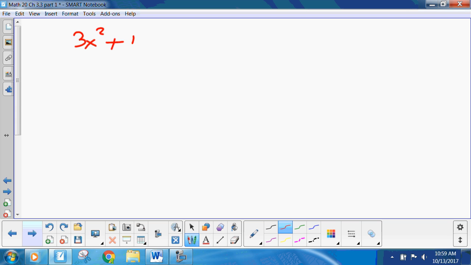3x squared plus 12x minus 5 equals 0. Now, remember, it's the a in front of the x squared that's screwing everything up, or the number in front of x squared. Now, can we divide everything by 3? No, we can't, so we've got to do it the long way. Now, if you got the idea how to do this, pause the recording, come back and check your answer later, or do it and we'll check our answer. If you're still a little fuzzy, pay attention.